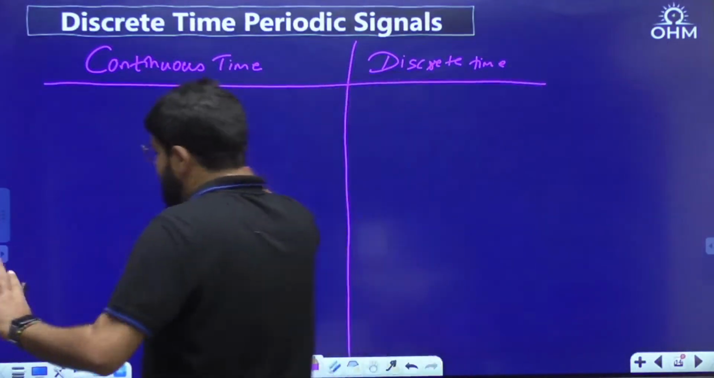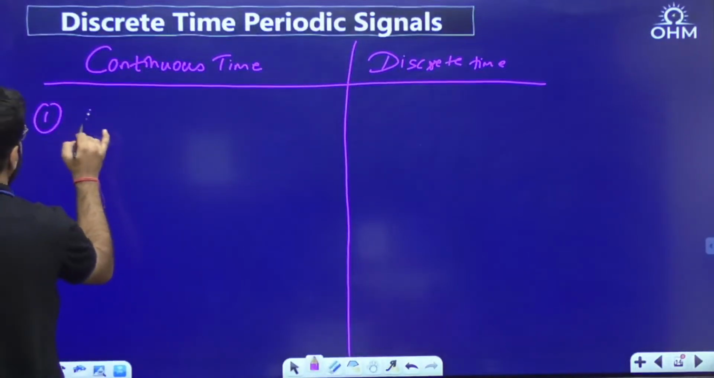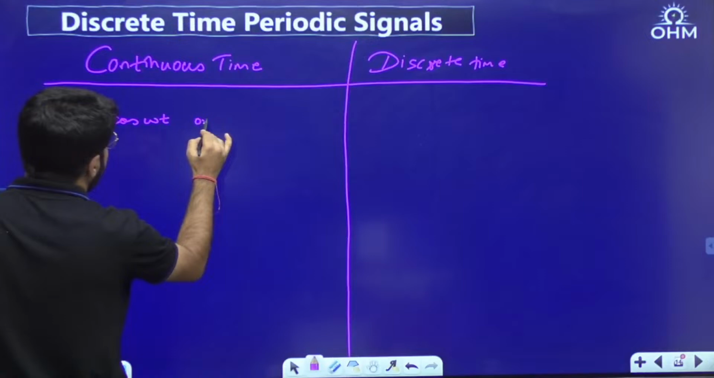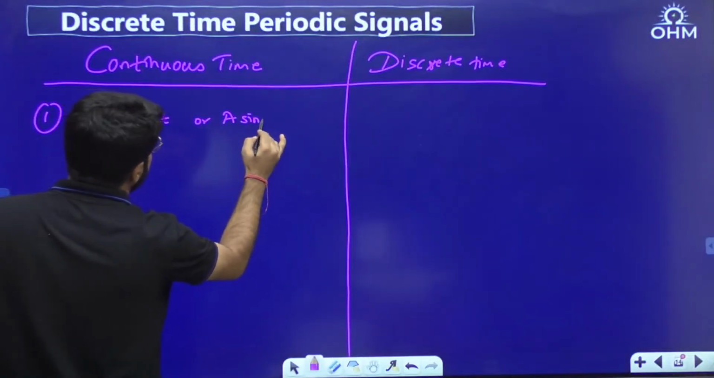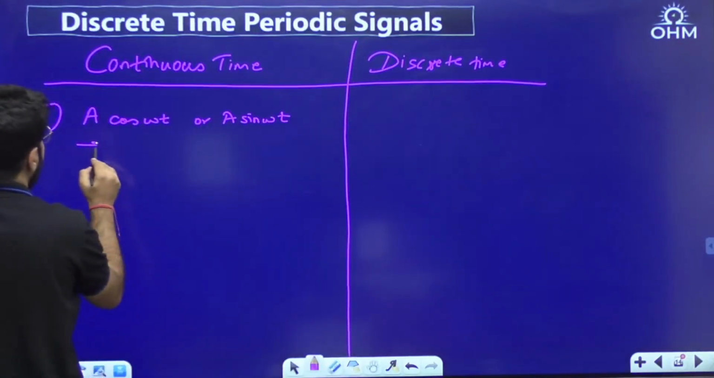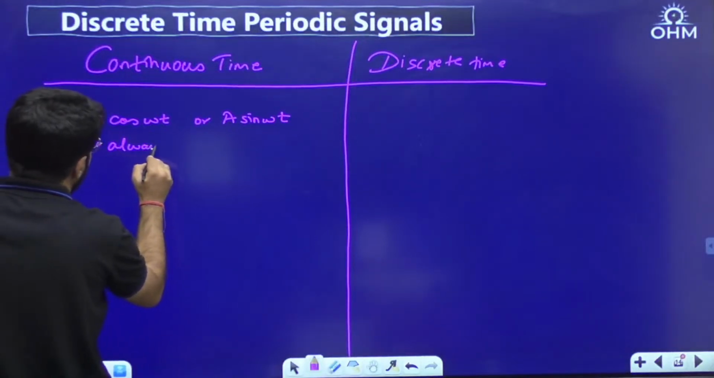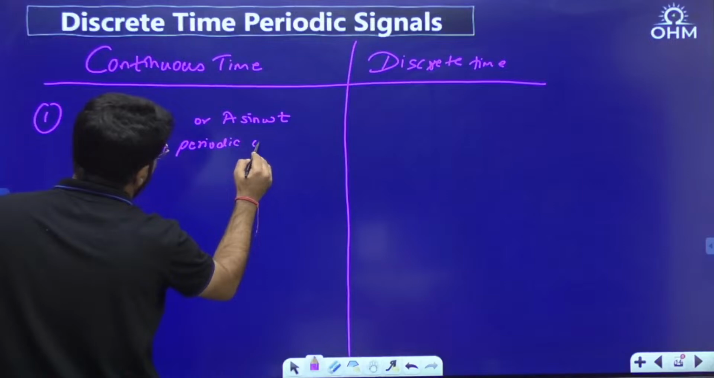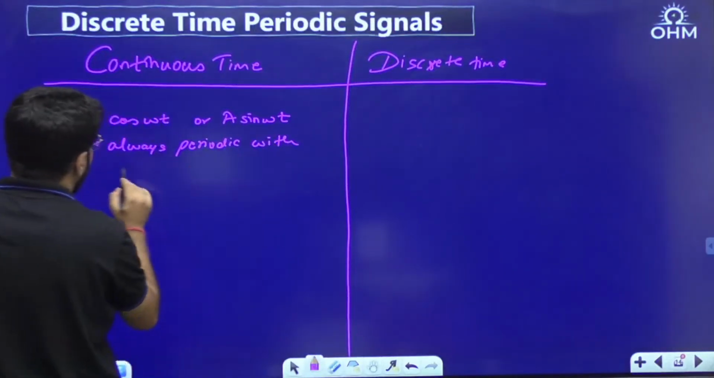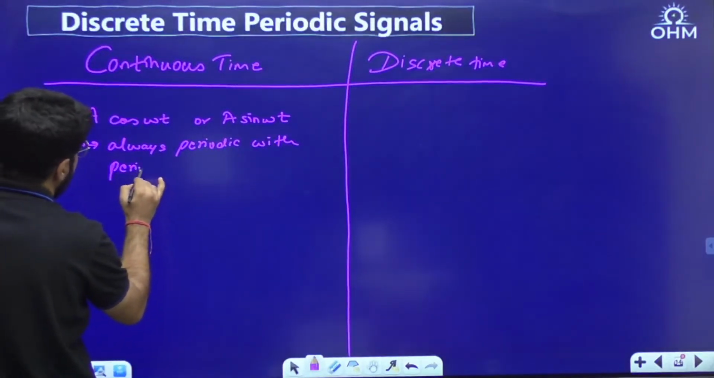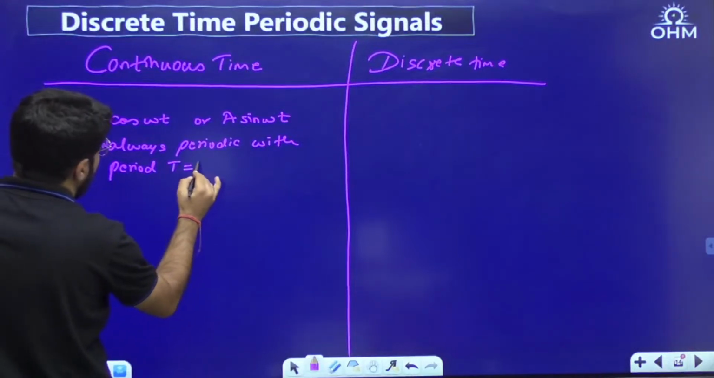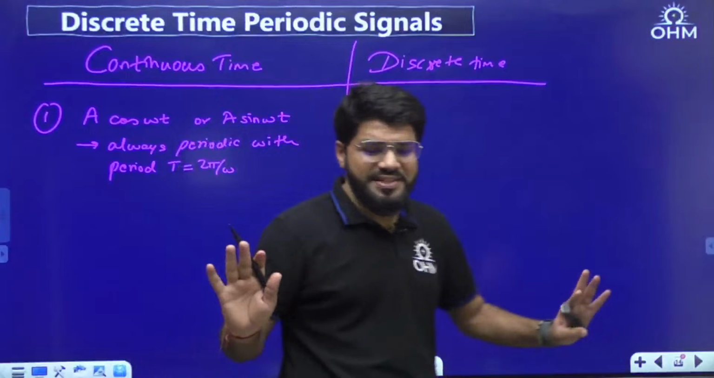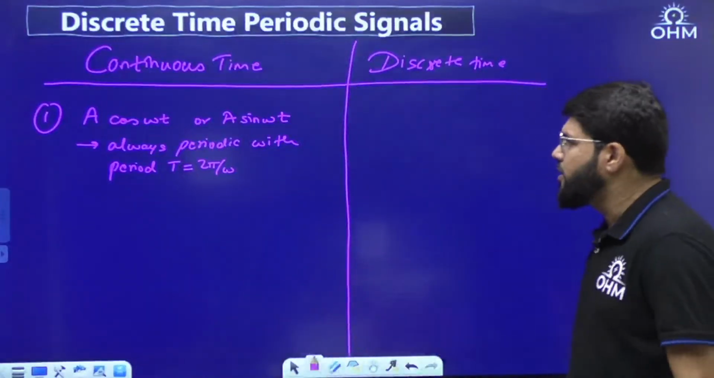The first basic result that you have to consider is in continuous time, whenever you consider A cos omega t or A sin omega t, the basic sinusoids, they are always periodic, isn't it? With how much period? The fundamental period is 2 pi by omega, where omega is the fundamental frequency. That is what we know. They are always periodic.